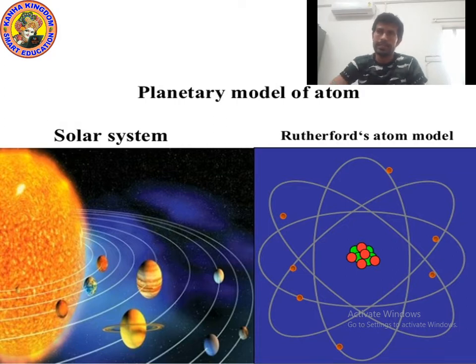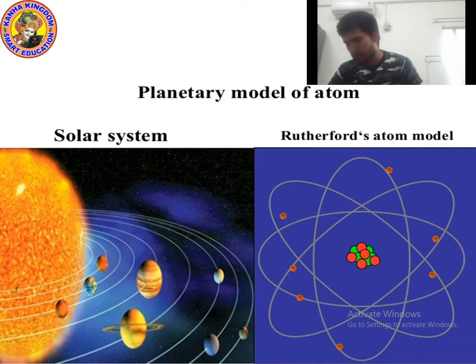Okay kids, let's see the model of atom. The model of atom is based on planets, the planetary model of atom. In our solar system, which is present at the center? Yes, the sun.